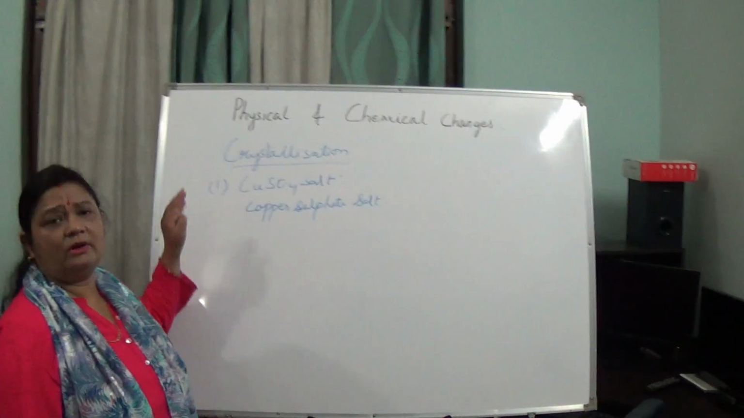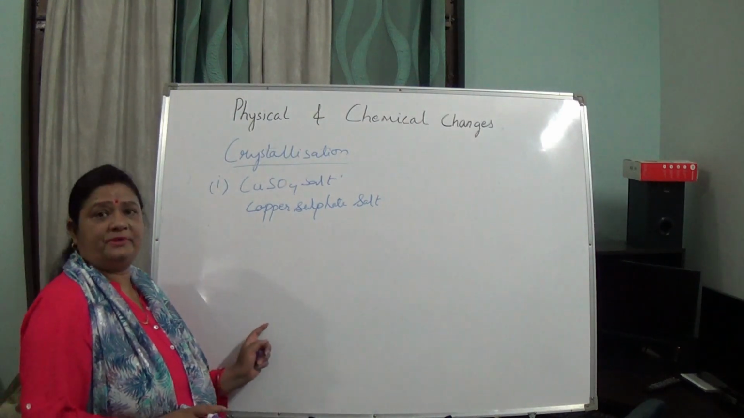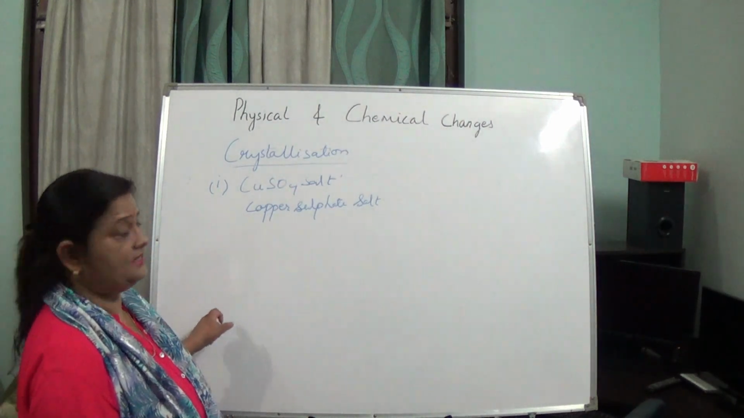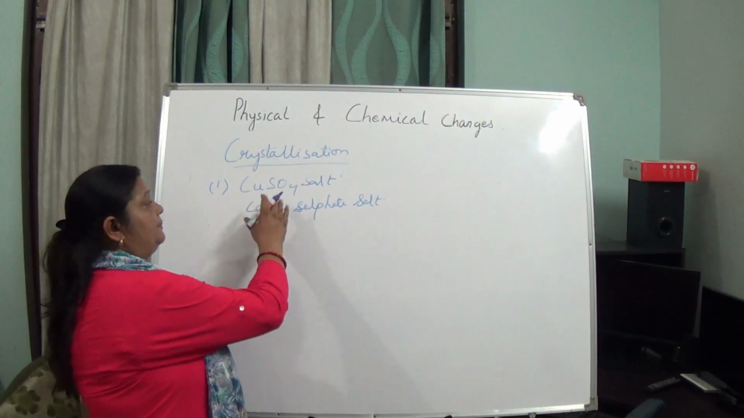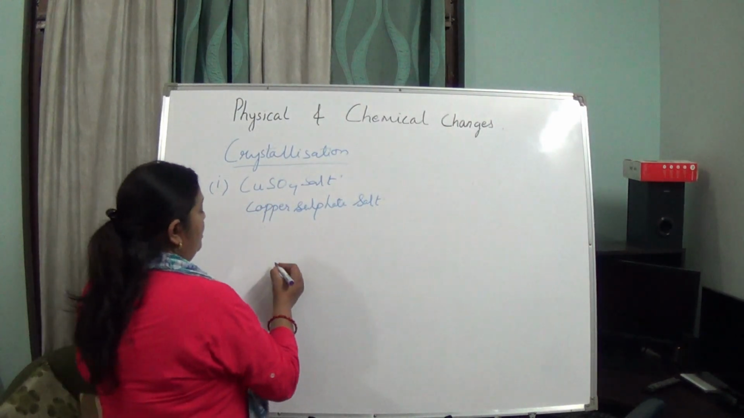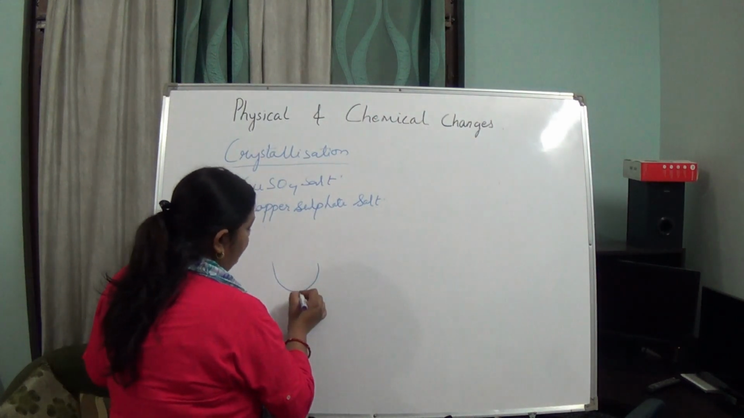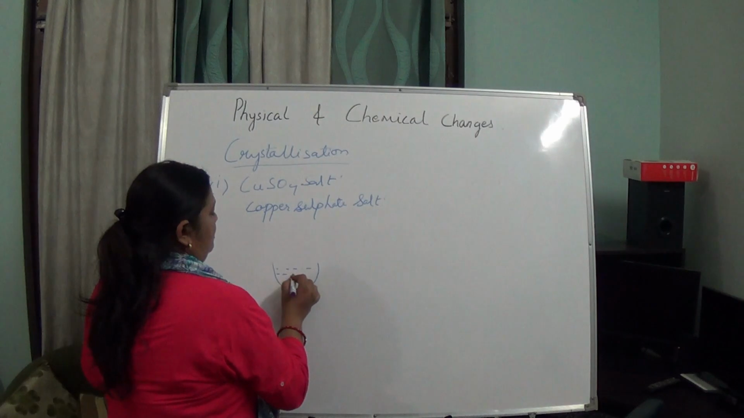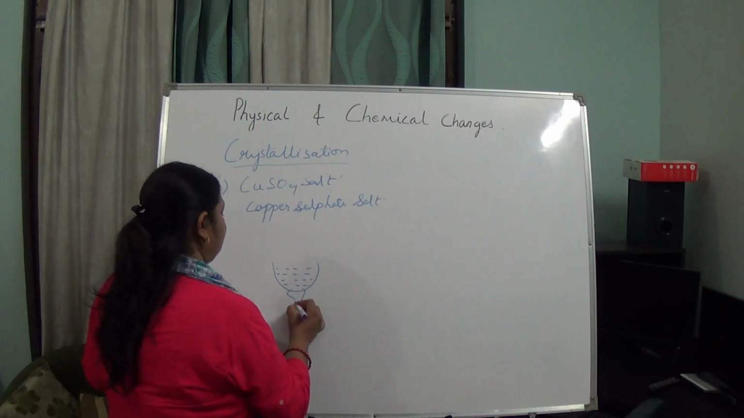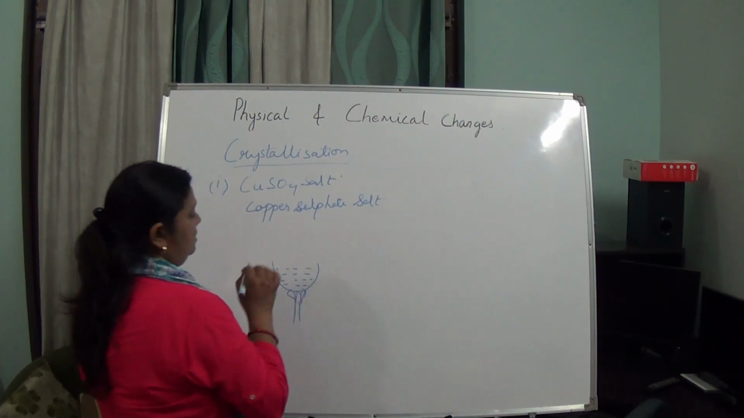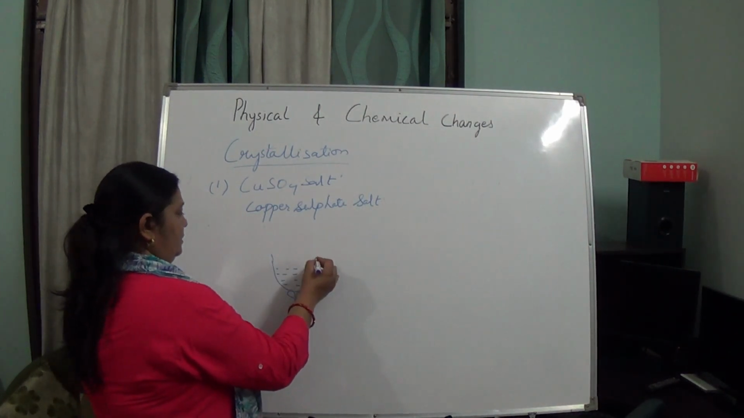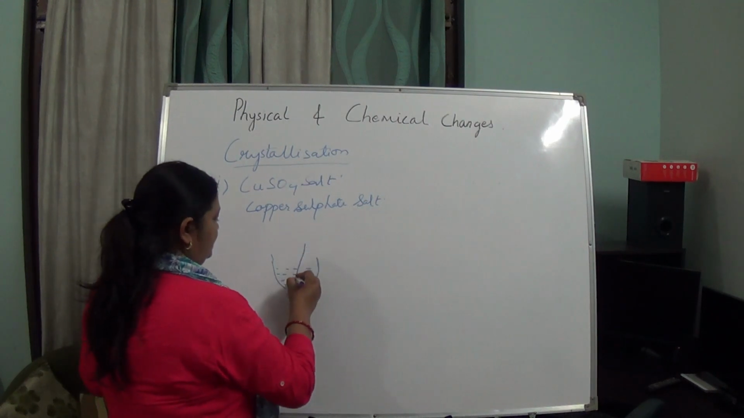So next we are going to study crystallization. In this we obtain crystals of salts from their solution. It is a physical process. We have taken the first example, copper sulfate solution. We will be heating this copper sulfate solution, and while heating we will go on stirring it, using a stirrer.